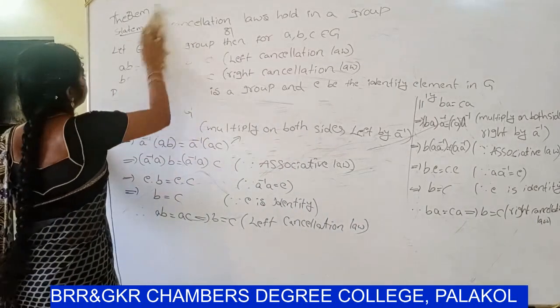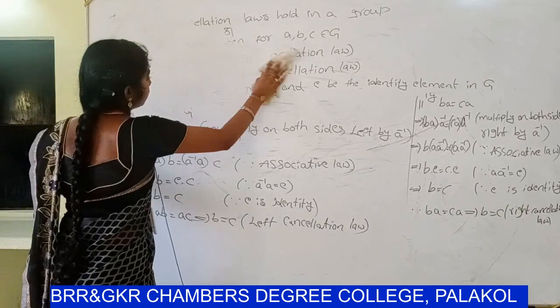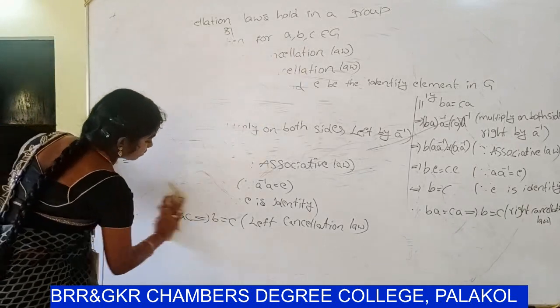And next, another theorem: ax = b, ya = b have unique solutions.